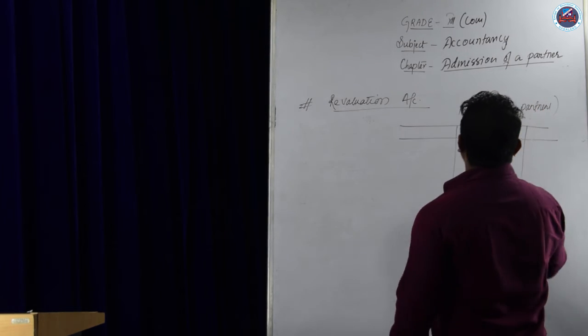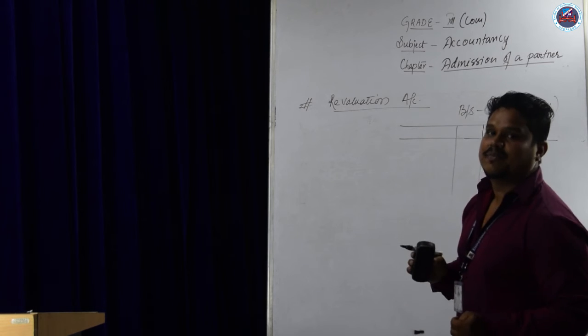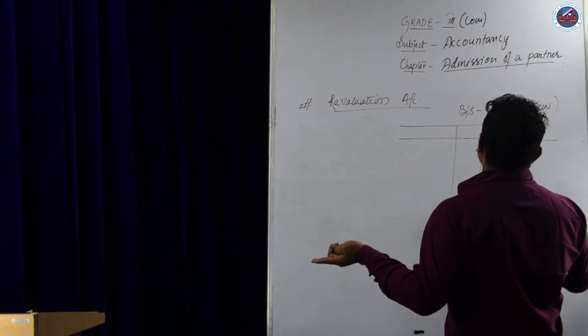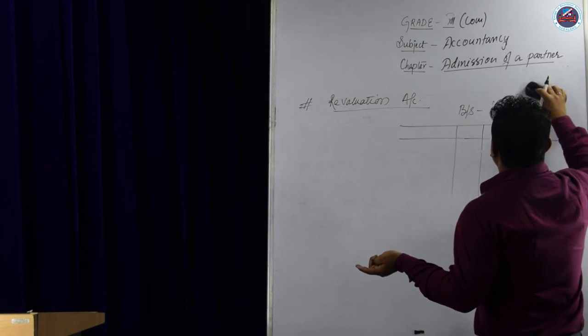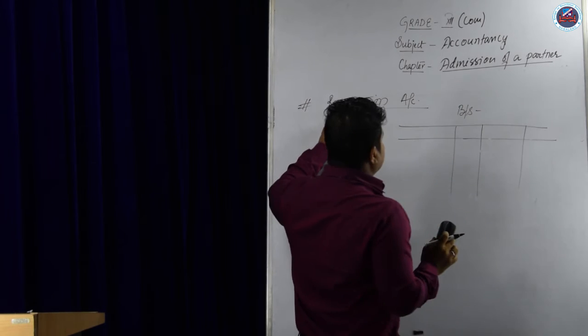This balance sheet will be prepared after admission of a new partner, that is, after admission of C. So what do we have to prepare? We have to prepare one more account, that is the revaluation account. Why?